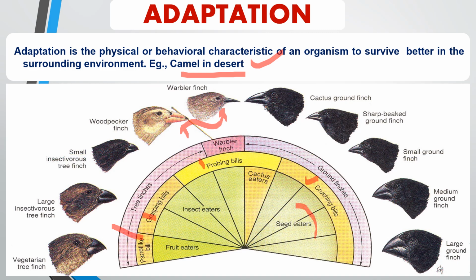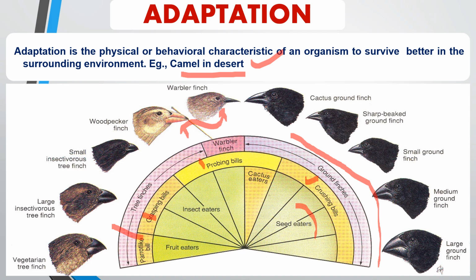These finches share a common ancestor, but as they spread to different environments on the islands, they adapted to the available food sources. The physical adaptation of beak structure enabled them to exploit different ecological niches, allowing multiple species to coexist.